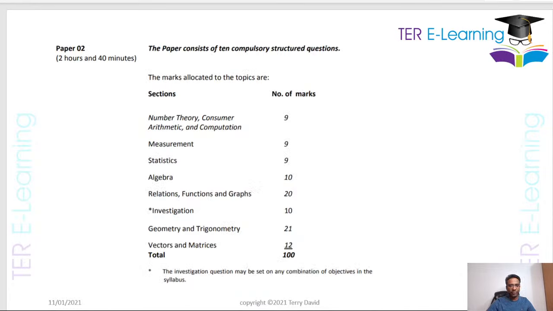But our focus today will be on handling paper 2. Now your paper 2 is your written paper, and that paper is 2 hours and 40 minutes. You have 10 questions, all of which are compulsory, and the total mark in the paper is out of 100. What I'm going to be focusing on in this session is algebra. I know this is one of the challenging areas for most students. If you ask them to count numbers, they can do that, but as soon as you put X and Y, they have problems with that.